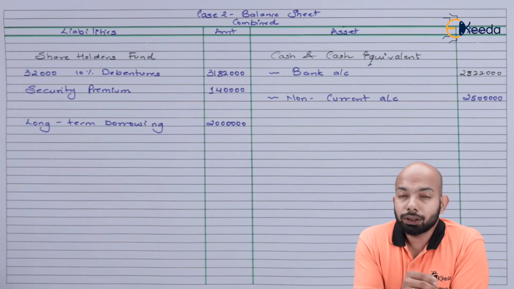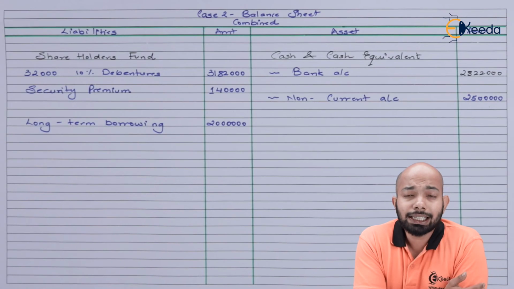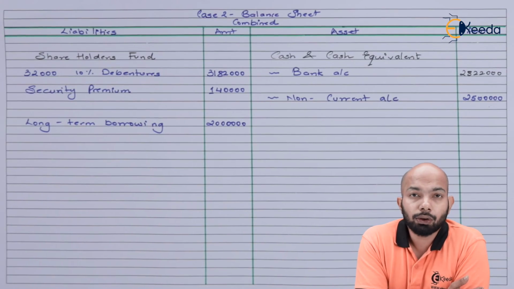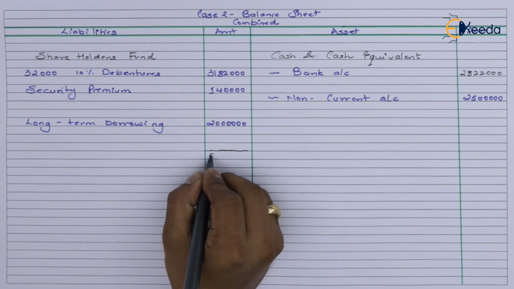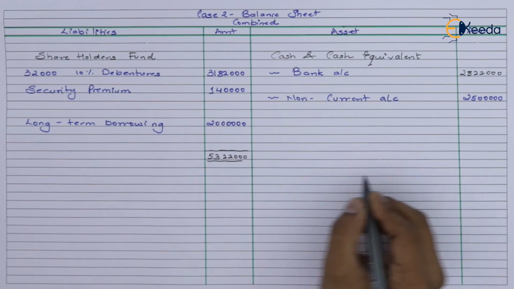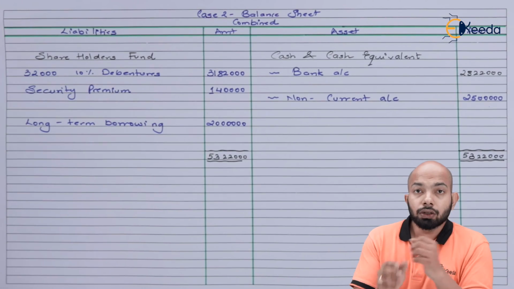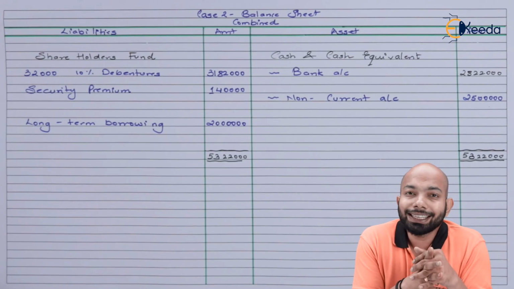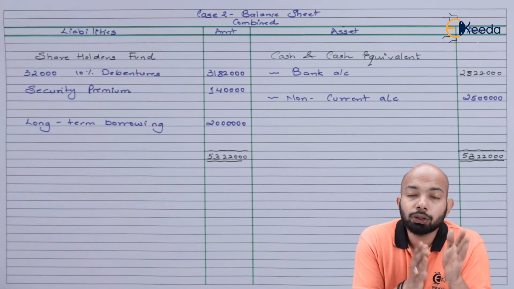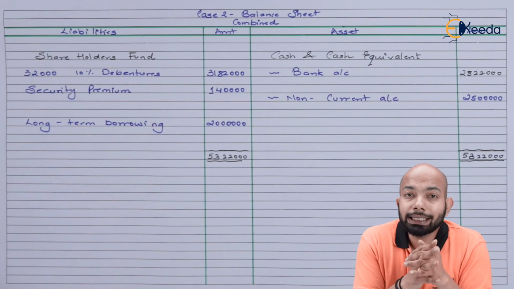Now that we've mentioned all the details, let's finalize the total and see if it matches the previous balance sheet or not. So both the totals match to 53 lakh 22,000, which is similar to the previous one. So here we complete the case 2.